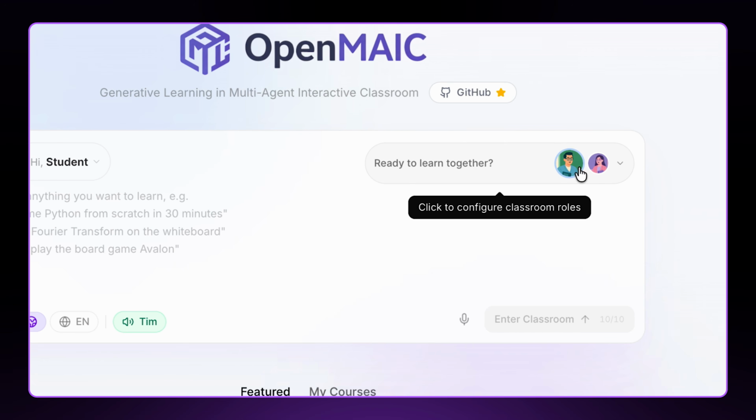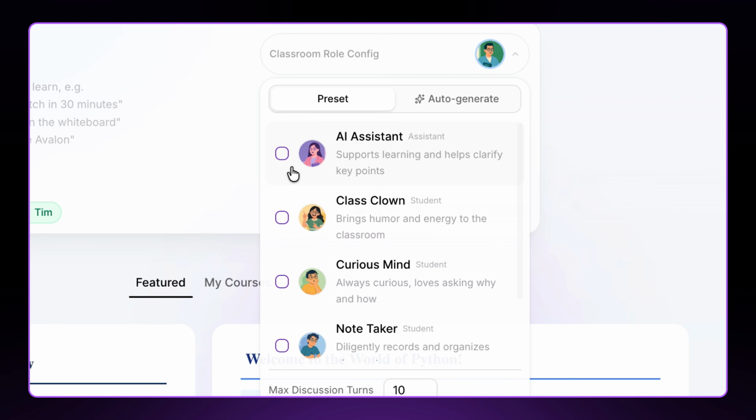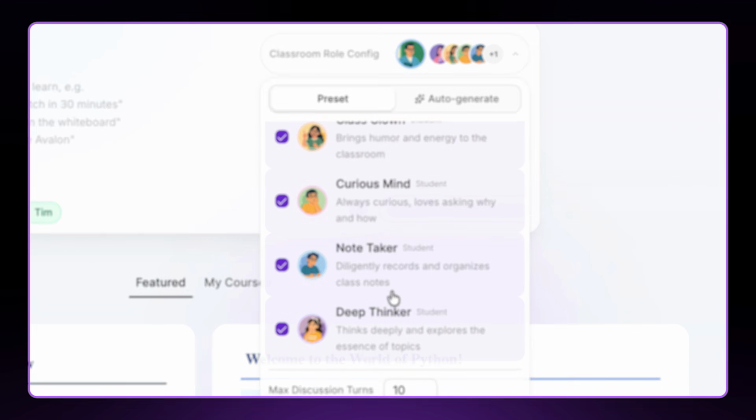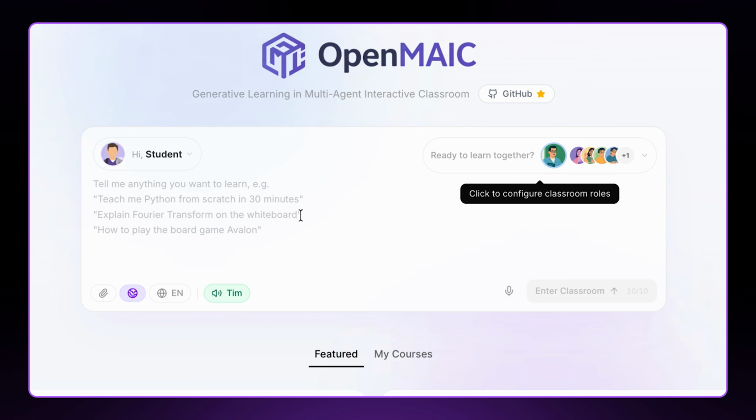On the right, you can also configure your AI classmates just like in an actual classroom where you have different kinds of students. Here, you can choose an AI assistant who clarifies key points being taught in the class, a clown who brings some humor in the class, a curious student, a note taker, a deep thinker. Or if you don't want it, you can just leave it as is and the AI will automatically assign appropriate roles. Then in the text box, type the topic or subject you want to learn.